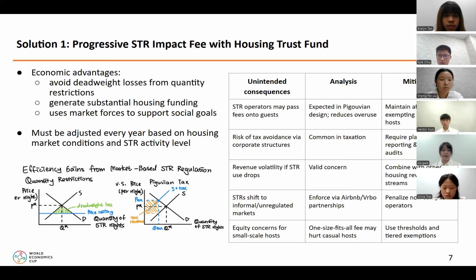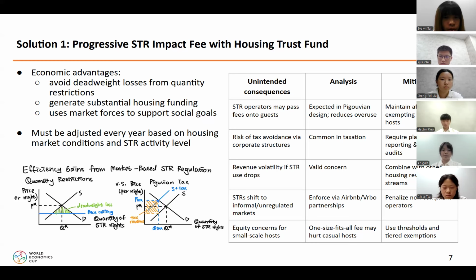On the bottom left, we compare 2 policy options. On the left graph, a quantity restriction artificially caps STR activity at Q using a price ceiling. This creates a deadweight loss triangle, which is an inefficient outcome. On the right, the Pigovian tax raises the cost per STR night, shown by the upward shift to S plus tax. This reduces quantity to Q tax but captures the excess value as tax revenue, shown in purple. That revenue funds housing solutions instead of being lost as economic waste.